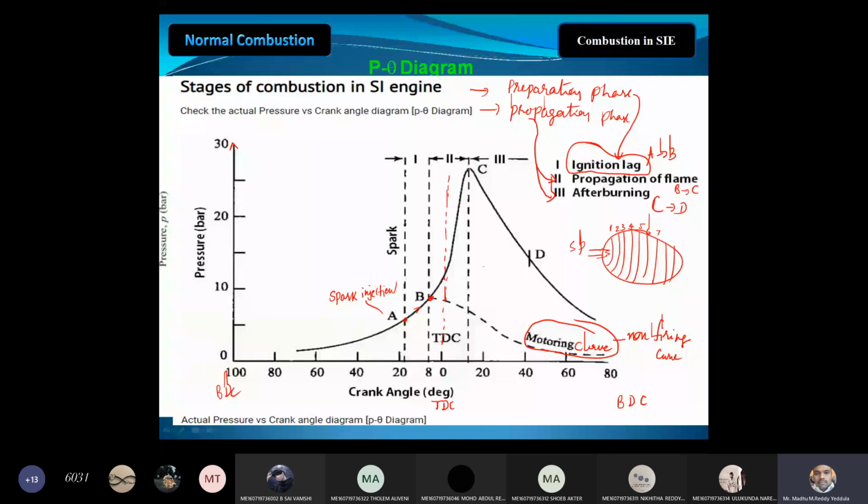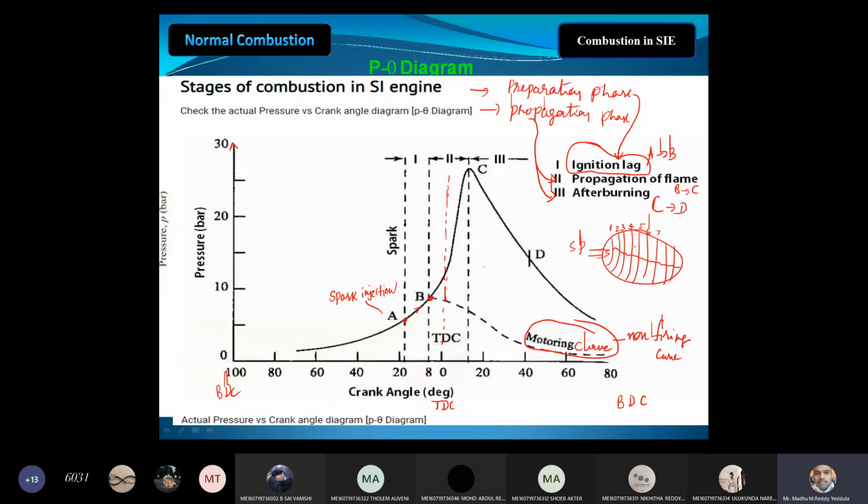Here we assumed that the fuel inside the engine cylinder is layer by layer. So what will happen? The first layer will be burned, and due to the heat liberated by the burning, the second layer will be burned, and due to the heat liberated by the second layer, the third layer will burn, and like that the flame front will travel to the other end of the combustion chamber.